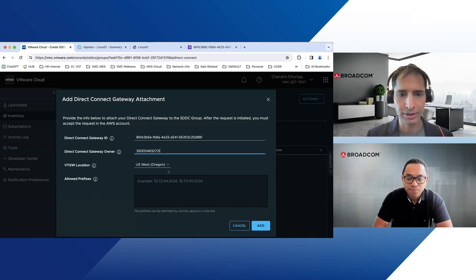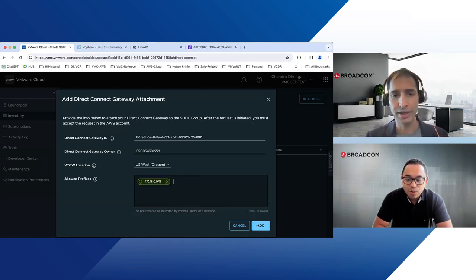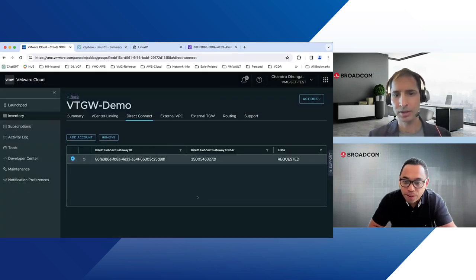Also, in this Oregon region, we supply which prefix is allowed. If you want to send all the default route to the on-prem, you can put 0.0.0.0/0. In our case, we allowed just the on-prem network, which was 172.116.0.0/16. We go ahead. All right, so the status is requested.